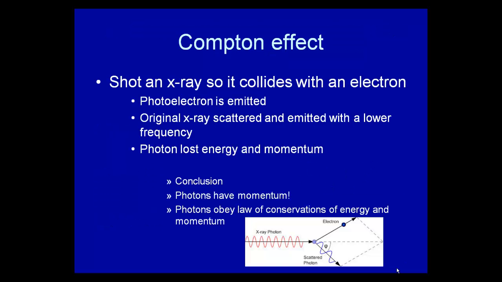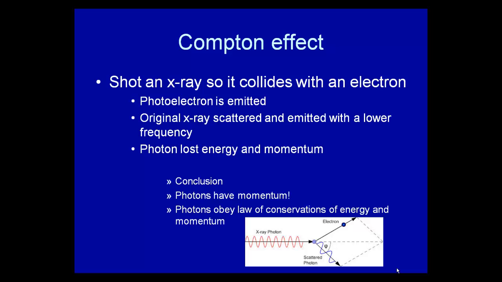Now, the Compton effect kind of proved it. And this was done, I don't remember the exact date, 1950-ish. What Compton did was he shot an X-ray so it collided with an electron. And what he got was a photoelectron being emitted, similar to the photoelectric effect. He had a photon being emitted from an electron. Now, the original X-ray came out and was scattered, but it was emitted with a lower frequency.